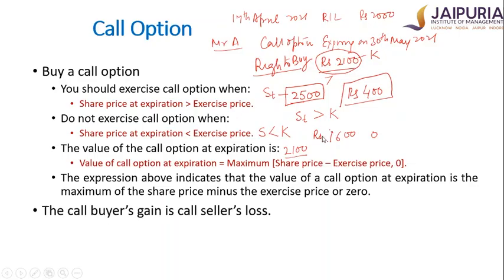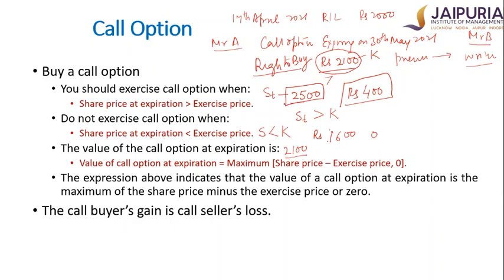And mind you, there's another party. Mr. A has purchased the call option, and there is Mr. B who has sold the call option. Now, if Mr. A exercises the call option, Mr. B is obliged. Mr. B is a writer. He is obliged. He can't go back. He has to honor this commitment. However, if Mr. A doesn't exercise the contract, then Mr. B will have the premium gain. Quite obvious, as I mentioned, when Mr. A purchased this contract, he also paid a certain premium to Mr. B.